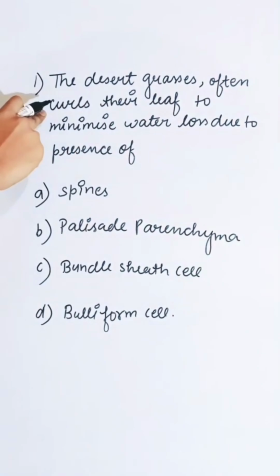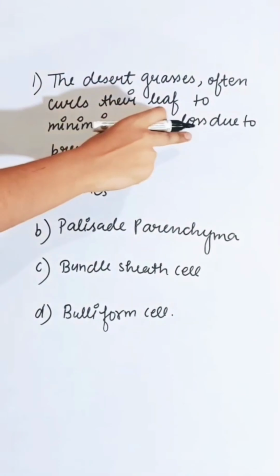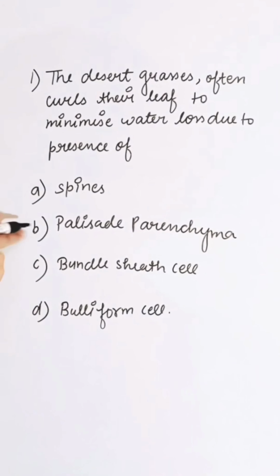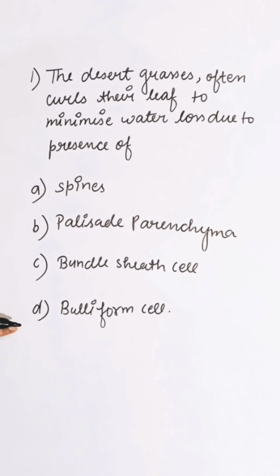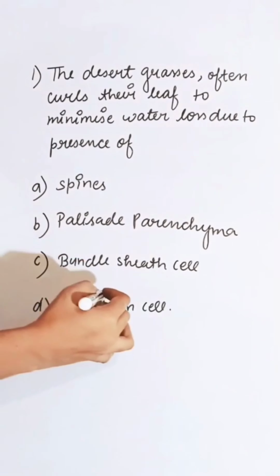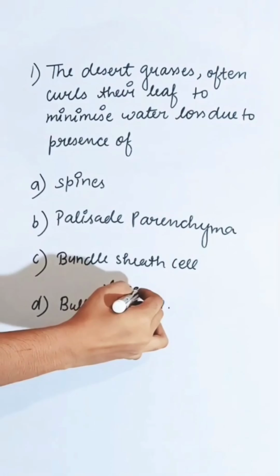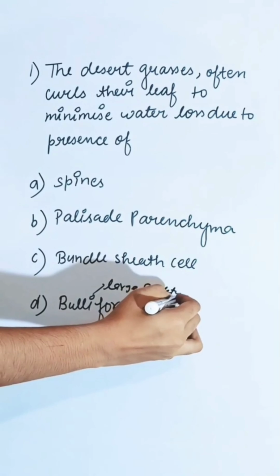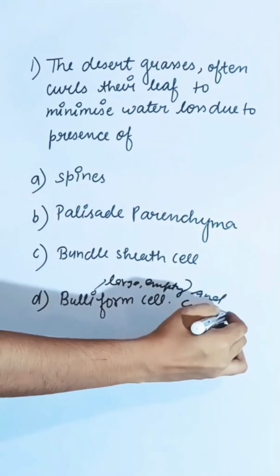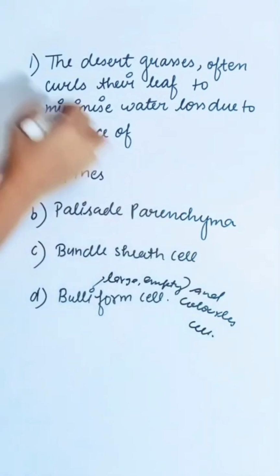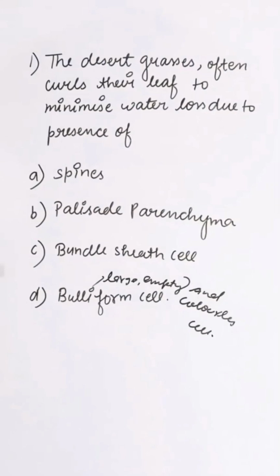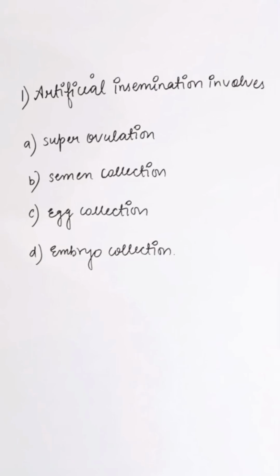Desert grasses often curl their leaf to minimize water loss due to the presence of: first option is spine, second is palisade parenchyma, third is bundle sheath cell, and fourth is bulliform cell. In grasses, bulliform cells are large, empty, and colorless cells which make the leaf curl and minimize water loss. So the correct answer is D.